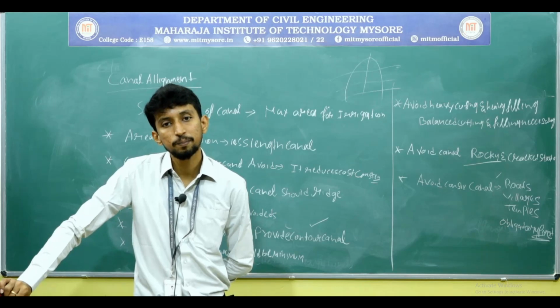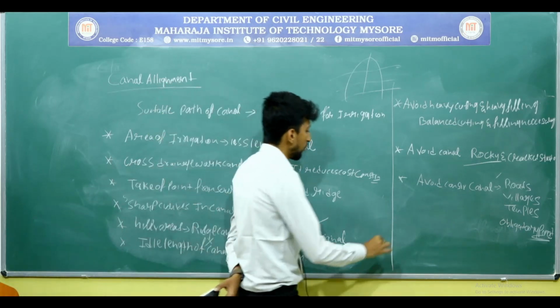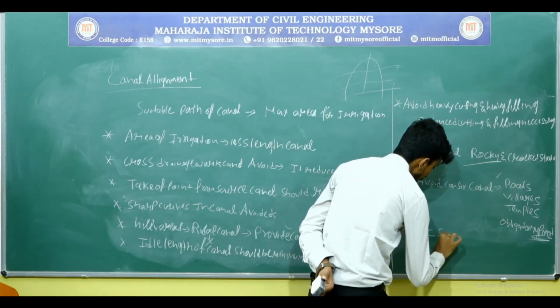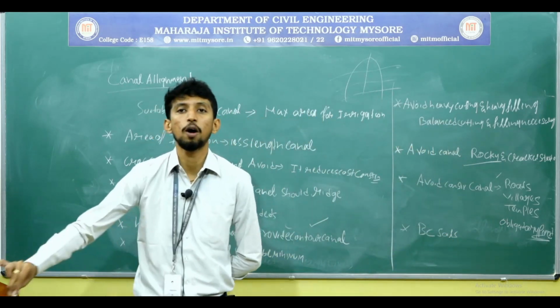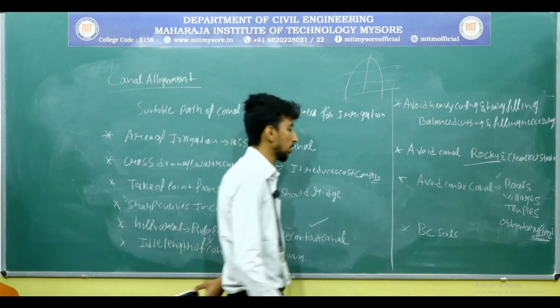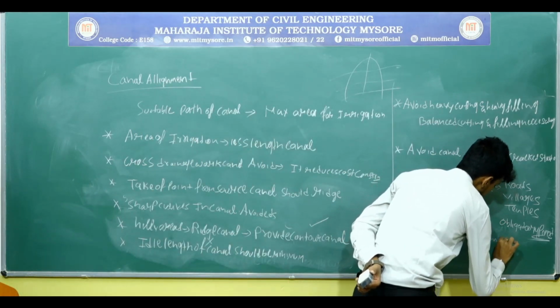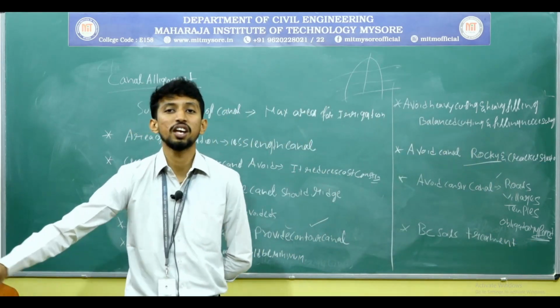And in some cases, if the soil is very weak, such as BC soil, black cotton soil, construction of canal is a hectic job. There we need to undergo treatment. Black cotton soil leads to swelling and shrinkage.